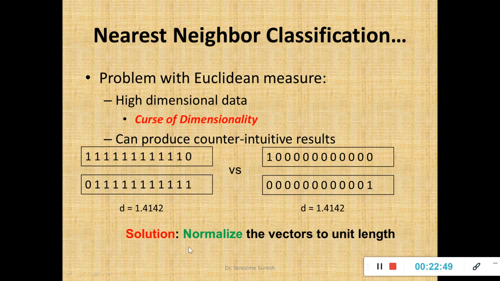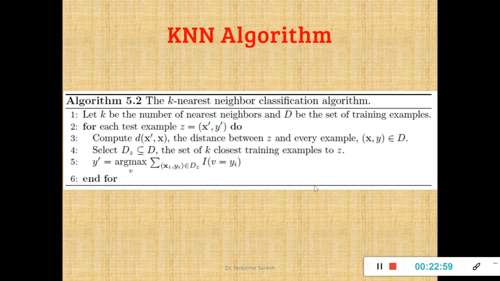So what can I do? I am supposed to normalize the vectors to unit length. What is this normalization? Range it within the range of 0 to 1. Now how to solve this? We'll see with an example.